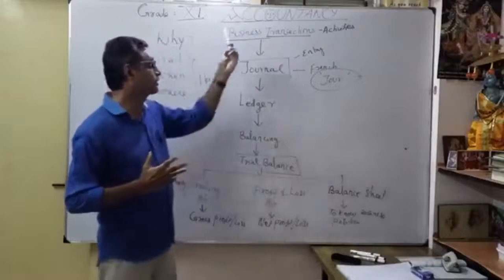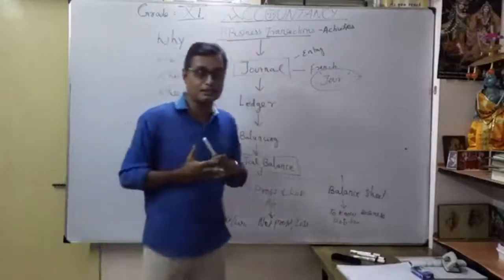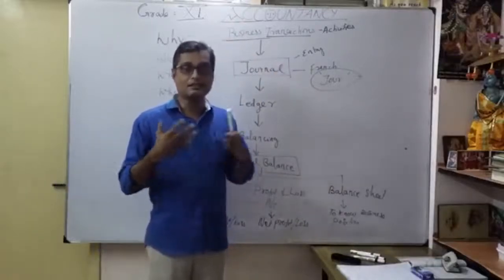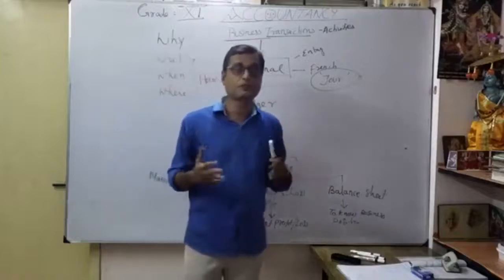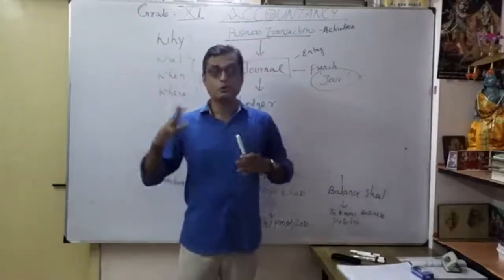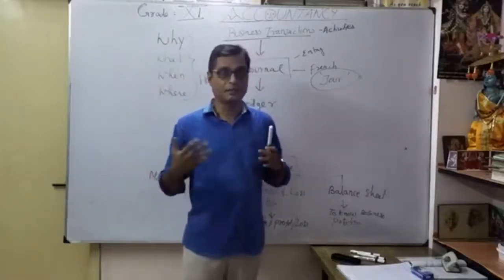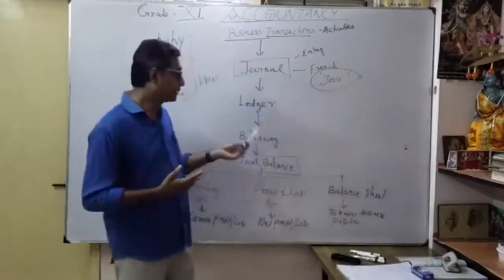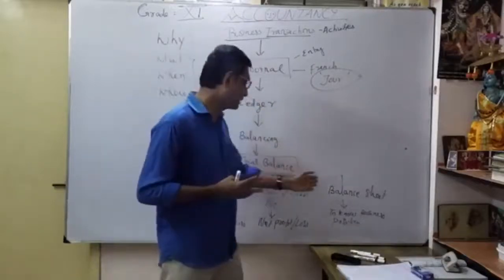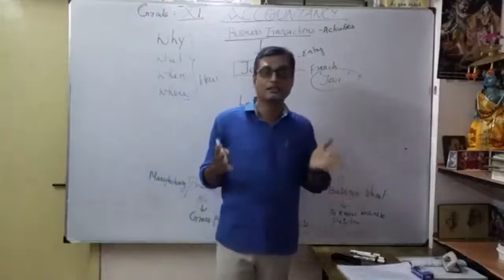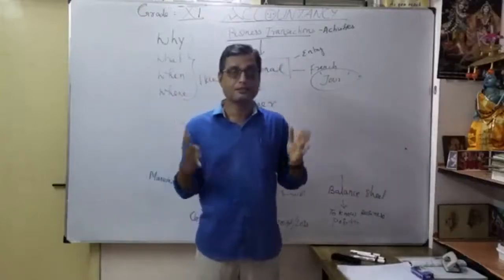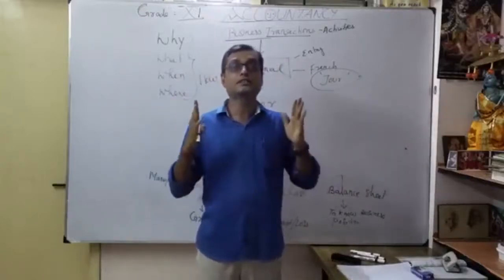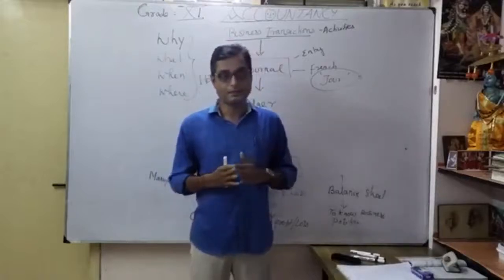You want to know about the recording of transactions. In the NCERT book, it is there, no? Chapter number 3. What is chapter number 4? Recording of transactions 2. Further, we are going to discuss different types of books. Thereafter, depreciation. When you are dealing with the balance sheet, what is the balance sheet? Only the assets and liabilities. When you come to the assets, how to calculate depreciation? That is a separate chapter.